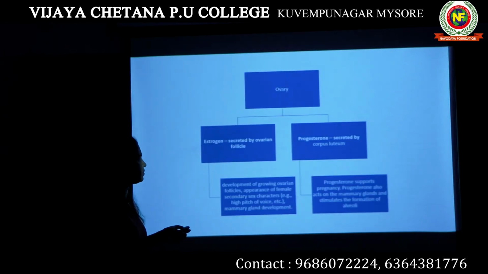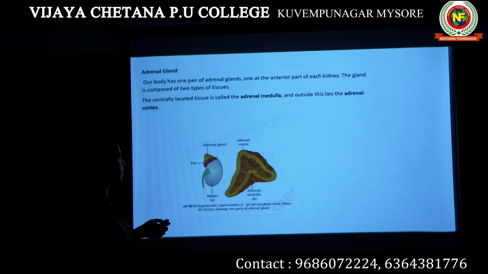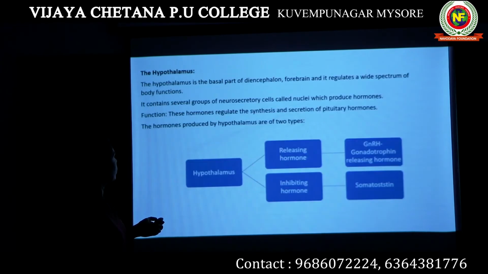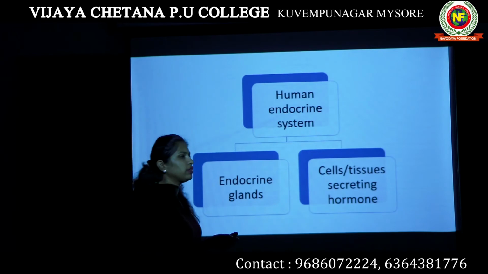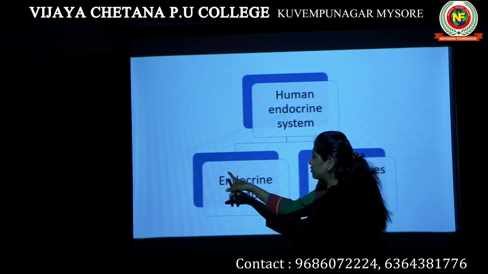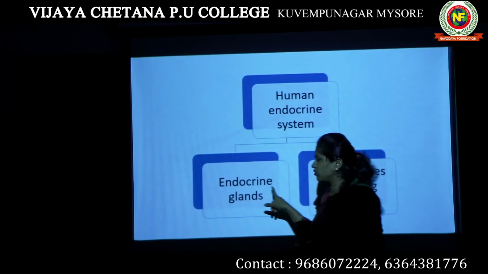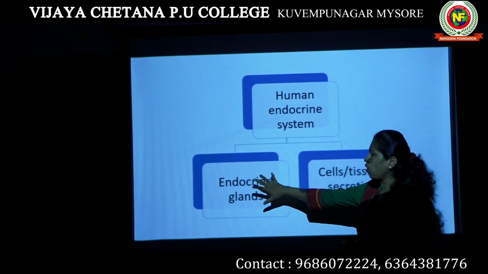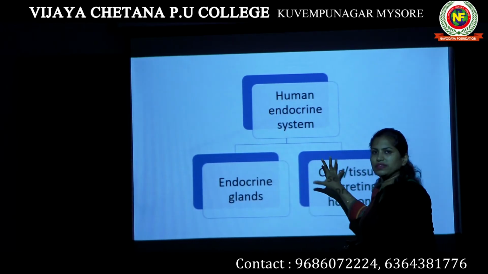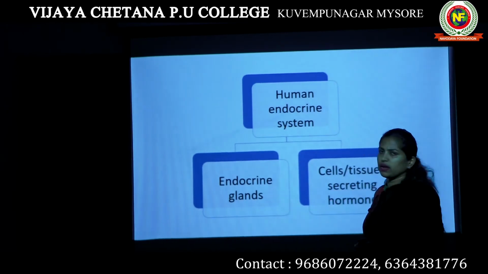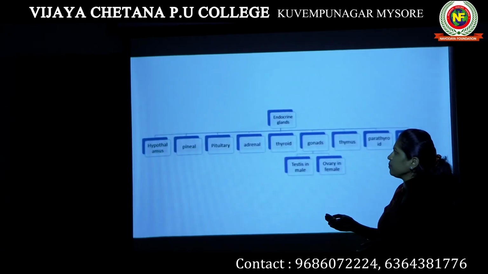Okay, so let's have a glance at what we have studied in this session. Initially we started with the human endocrine system. The human endocrine system includes endocrine glands as well as any cells or tissues secreting hormones. Together, all the endocrine glands, and also cells and tissues secreting hormones, can be categorized under the human endocrine system.